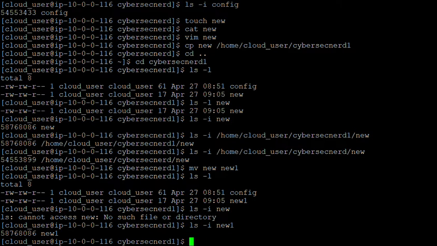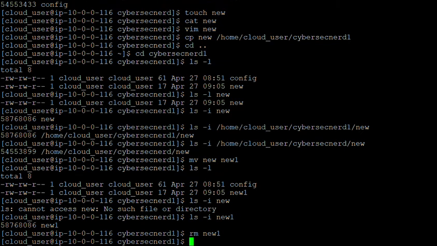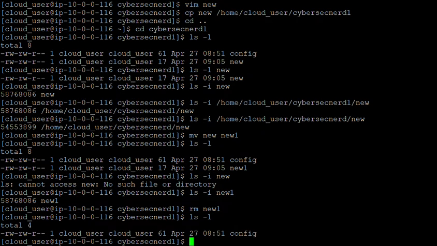We have made use of the pwd command, which basically shows you the present working directory. We've also used the move command. So let's go ahead. Remove is pretty much it. If I want to remove this particular file, rm new one, it will be removed. ls -l. So you can see that particular file is not there.